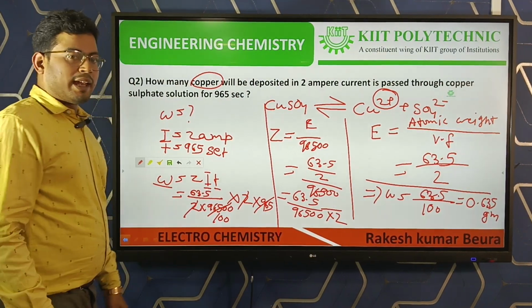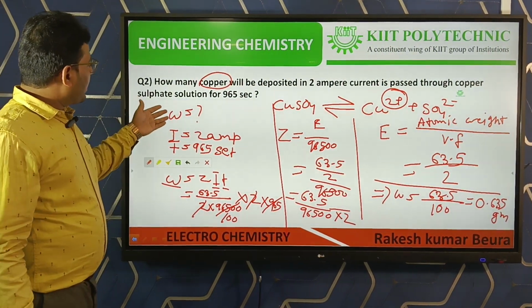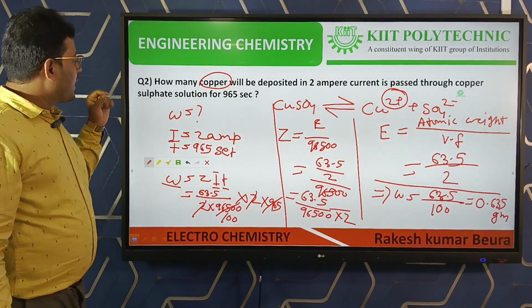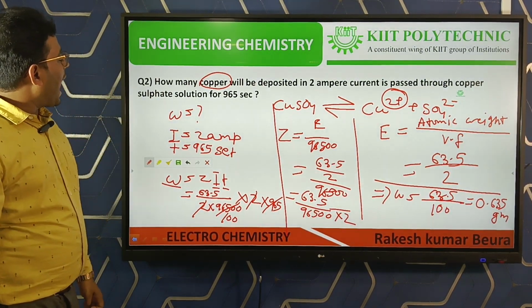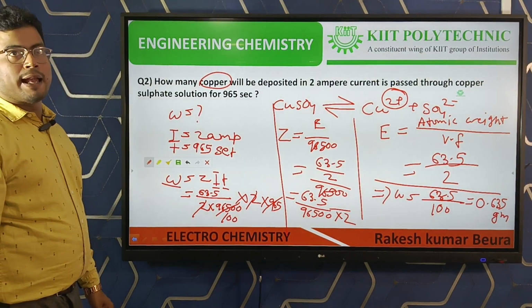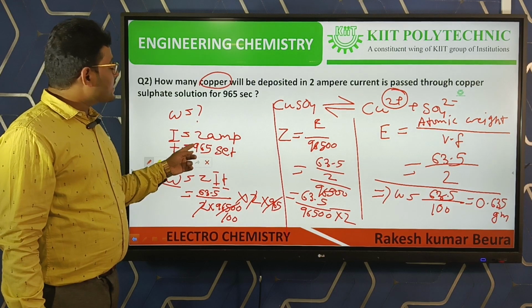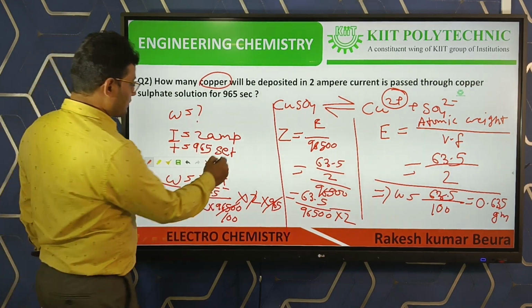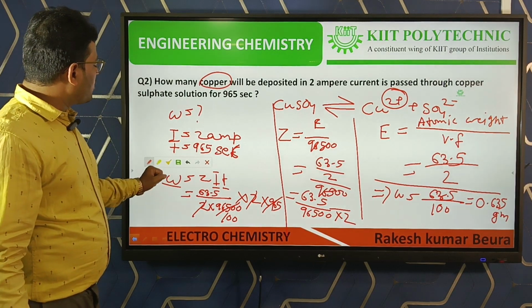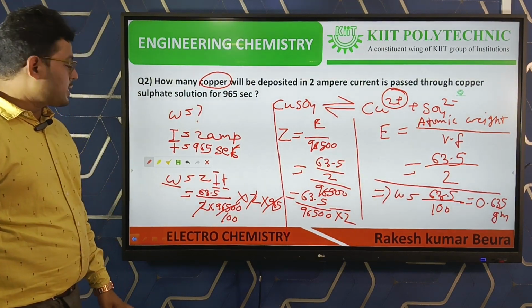Again, here asking for W means the amount of substance deposited. The given data: I is 2 ampere, T is 965 seconds. We know the equation W is equal to ZIT.